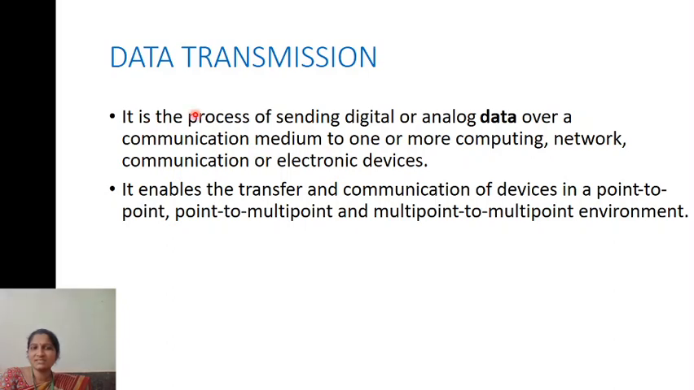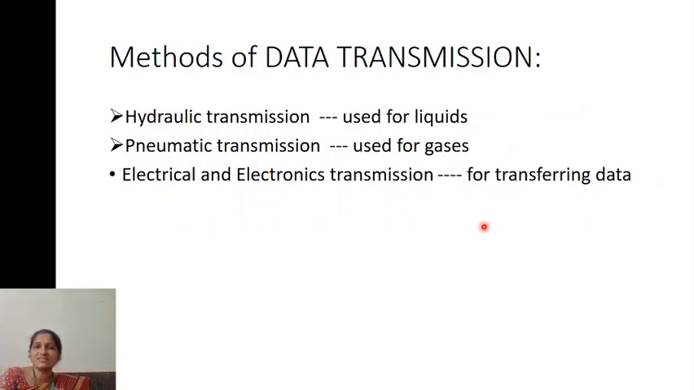Data transmission is the process of sending digital or analog data over a communication medium to one or more computing, network, communication or electronic devices. So digital or analog data is sent to another device through a communication medium. It enables the transfer and communication of devices in a point-to-point, point-to-multipoint or multipoint-to-multipoint environment. So in these three ways you can transfer the data. Under digital data transmission, what are the different methods of data transmission?